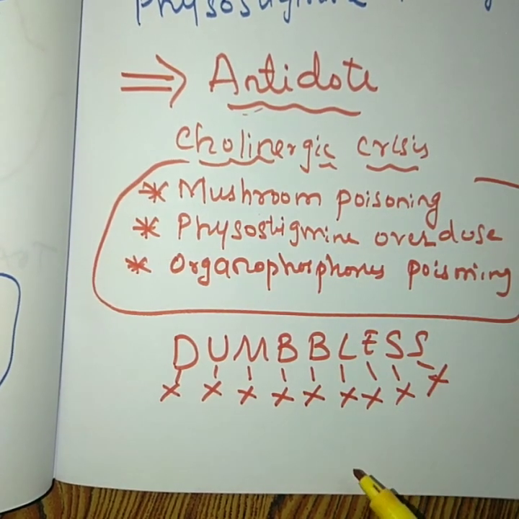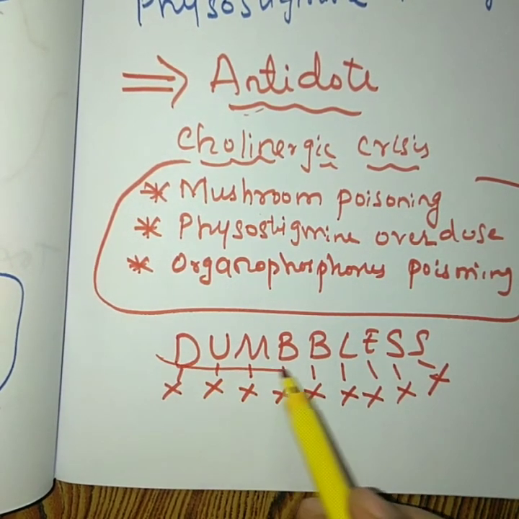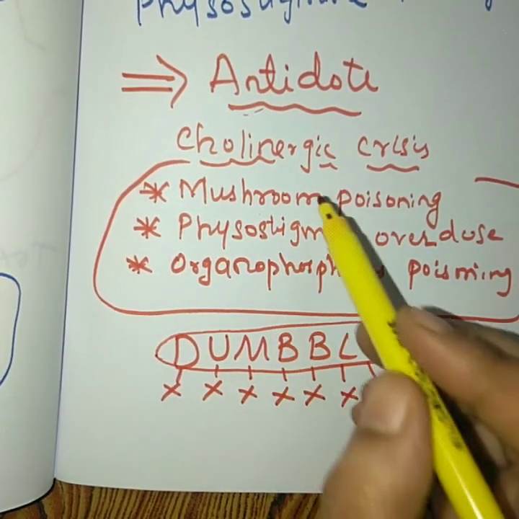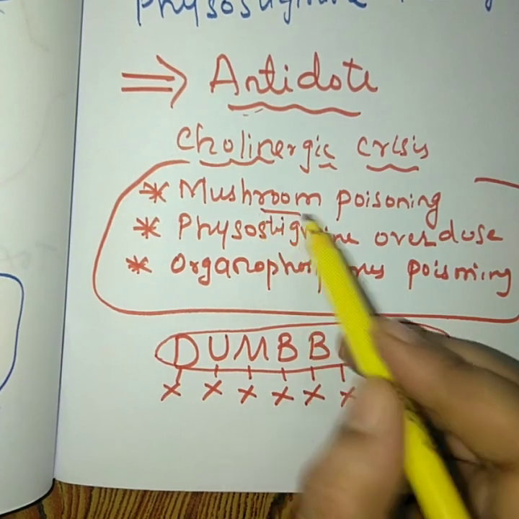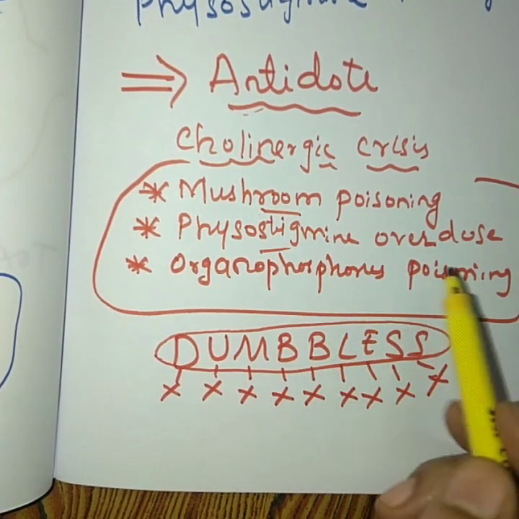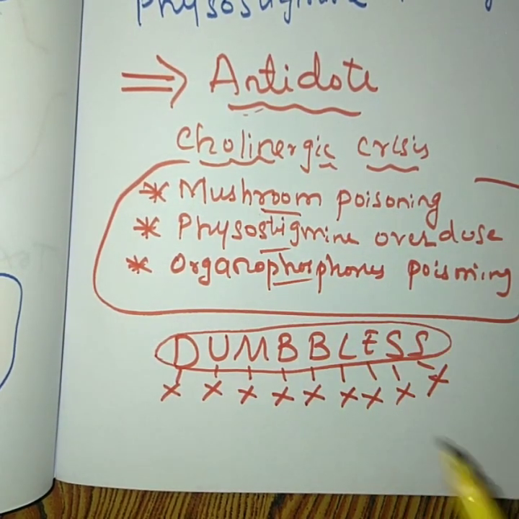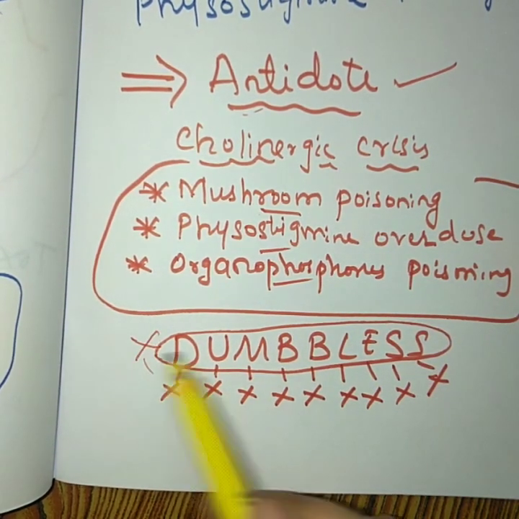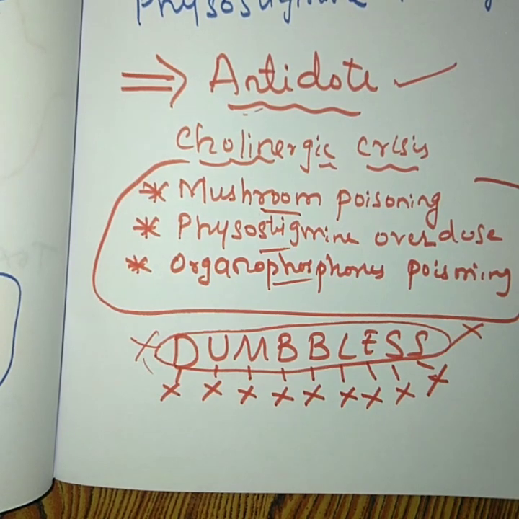So these are the symptoms of your cholinergic crisis or your parasympathetic overactivity, which occurs whenever there is poisoning because of mushroom poisoning or physostigmine overdose or organophosphorus poisoning. And anticholinergic drugs can be used as an antidote, and they can inhibit all these symptoms. So these are the actions of your anticholinergic drugs.